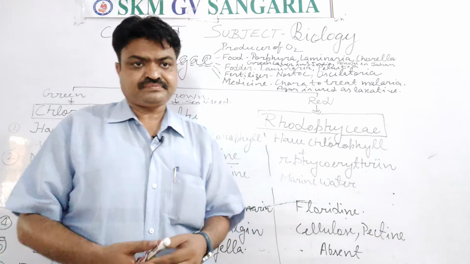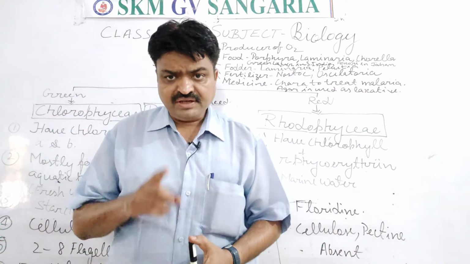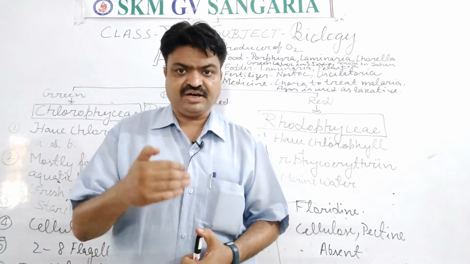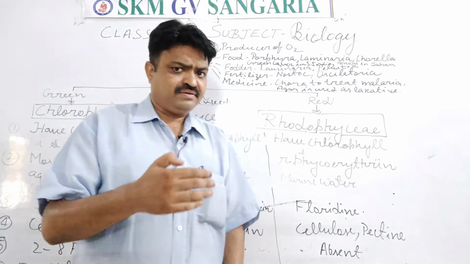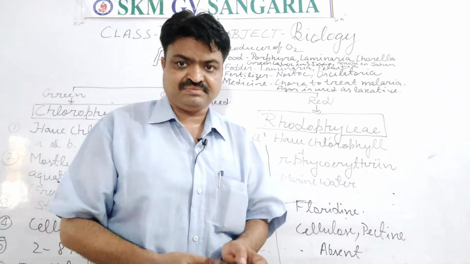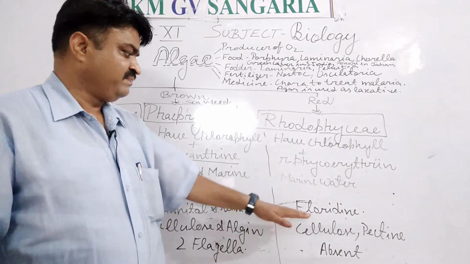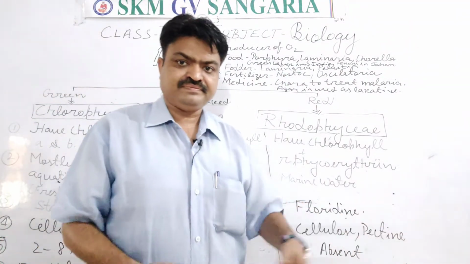Next is Rhodophyceae, students. They store their food as starch, and with starch they also have another biochemical substance known as floridin.